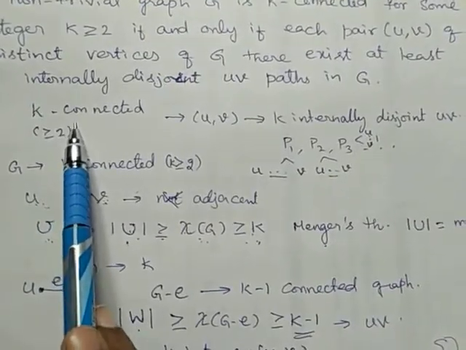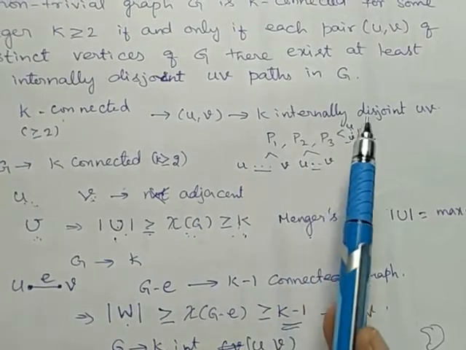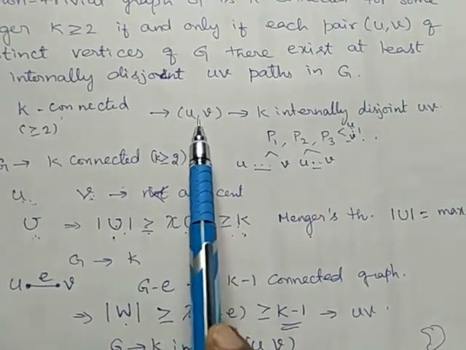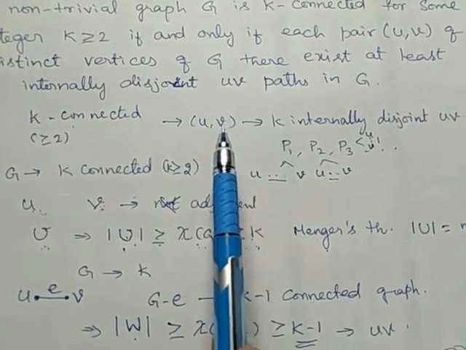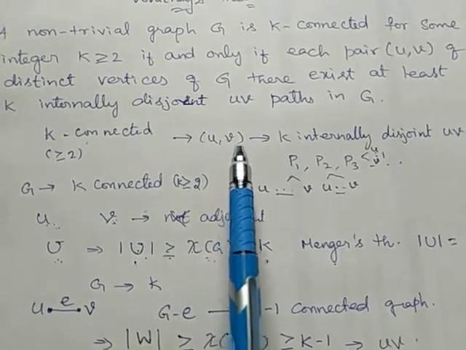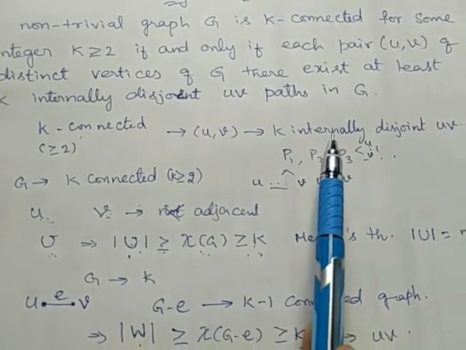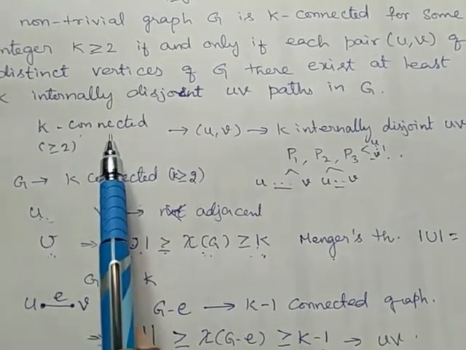So, we have proved that whenever G is a k-connected graph, it has at least k internally disjoint UV paths for every pair of u, v, and conversely, for every pair of u, v which has k internally disjoint UV paths, there exists a k-connected graph.